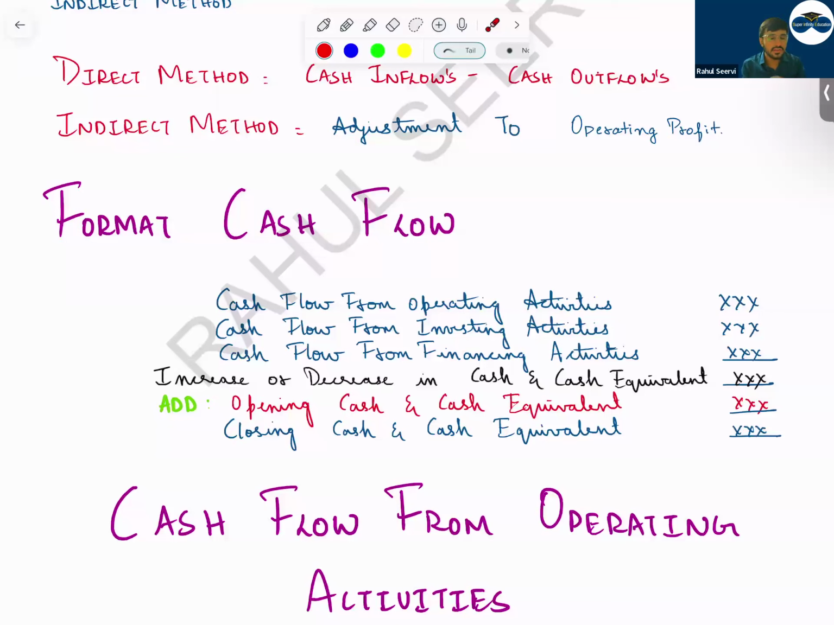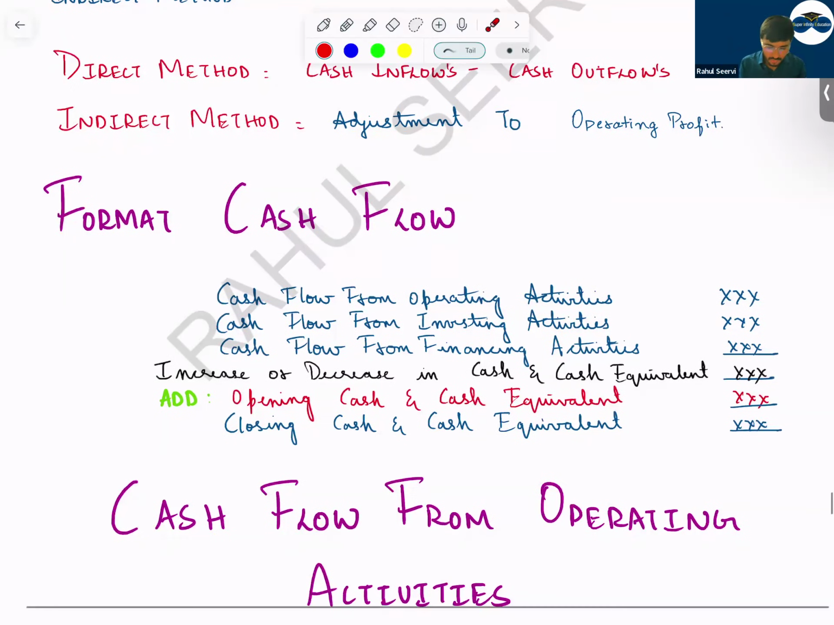And I'm mentioning here in FR, the examiner will never ask the full format. Either they'll ask you investing category, financing category, or operating category. This time, chances are very high that the question comes from operating. Why? For 3 to 4 months. Because the format of the cash flow has been changed, as mentioned to you.